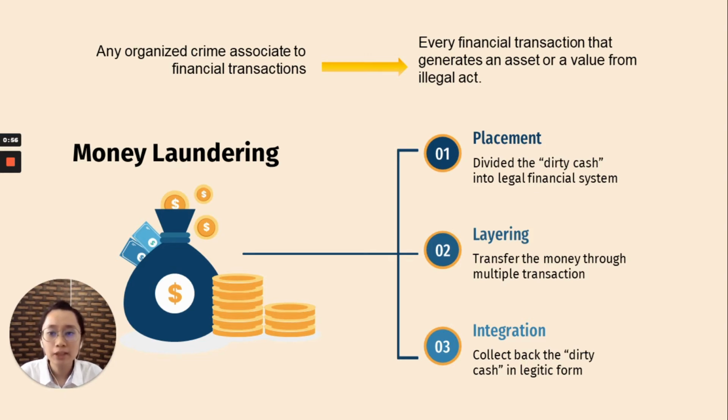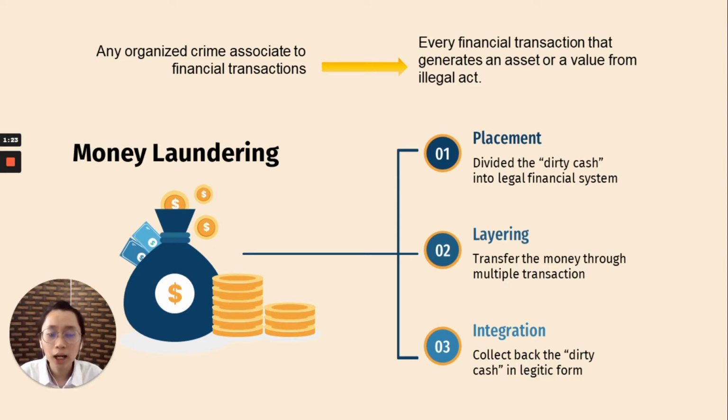Placement is the first step of money laundering. It means that they have to divide the dirty cash into the financial system. At this stage, there is a very high exposure risk because the transaction amount is very high. So when the group puts the money into the financial system, it is easily noticed by the authorized department.